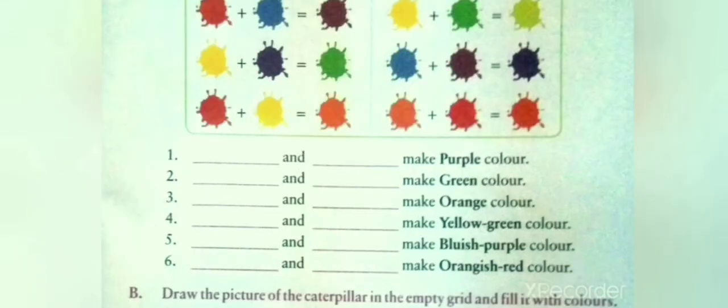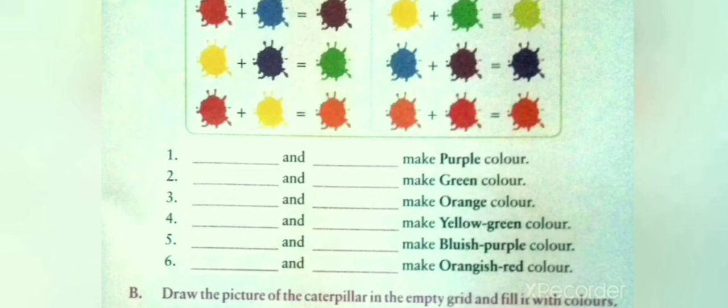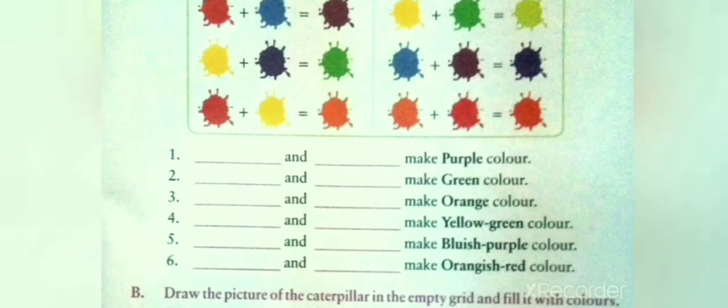Number 3, dash and dash make orange color. It is red and yellow. We will write in the space given, red and yellow. Number 4, dash and dash make yellow green color. We can see the colors yellow and green making yellow green color. We will write in the space given, yellow and green.